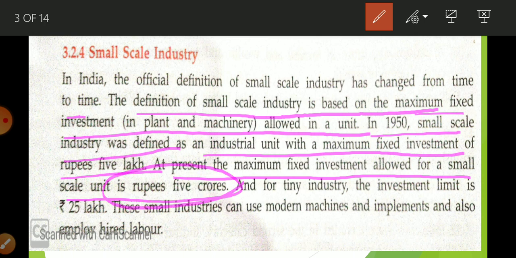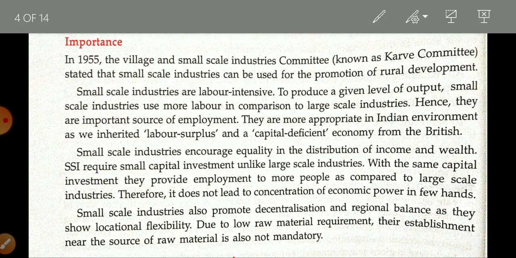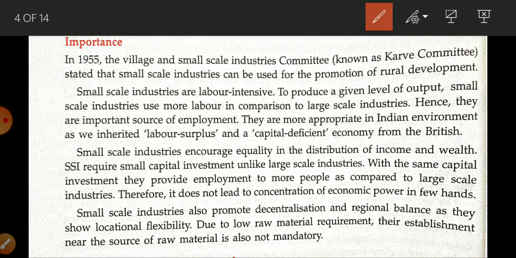So this is important. In 1950, if there is an investment of 5 lakh, then it is considered a small scale industry. Today, if the investment is worth 5 crore, then it is considered a small scale industry. Now, importance of small scale industry. For rural development, small scale industries were very important.